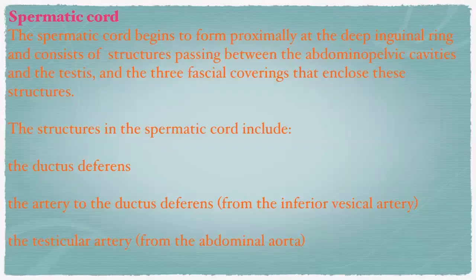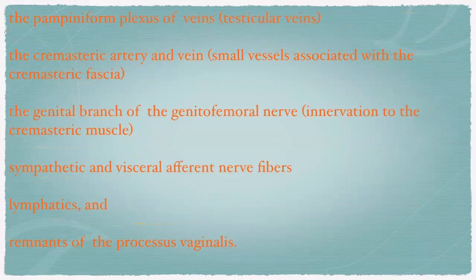See that. Spermatic cord begins to form proximally at the deep inguinal ring. It consists of structures passing between the abdominopelvic cavities and testes, and the three fascial coverings of enclosed structures. The contents are ductus deferens or vas deferens, the artery to ductus deferens, testicular artery, pampiniform plexus of veins, cremasteric artery and vein, genital branch of genitofemoral nerve, sympathetic and visceral efferent nerve fibers, lymphatics, remnants of the processus vaginalis.